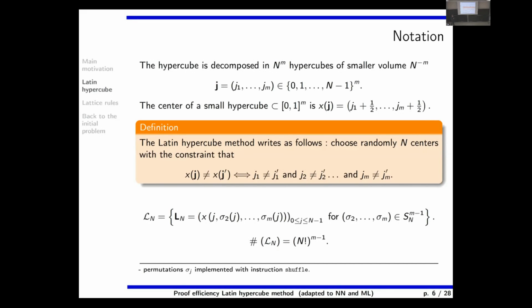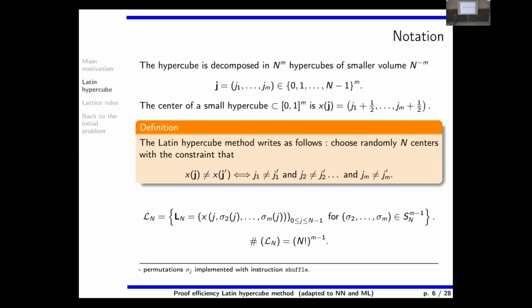So this is a definition. There are many ways to write what is. So now here, a definition. What I call a Latin square of size n, it is because there are n points. And it is sufficient actually to describe these points that you draw at random by just saying that you take all the coordinates on the first axis, and then on the second axis actually just a permutation of the coordinates is enough.